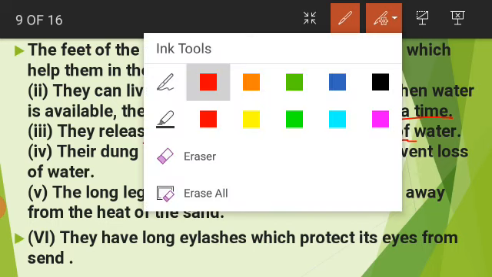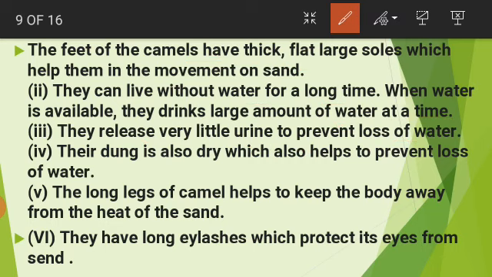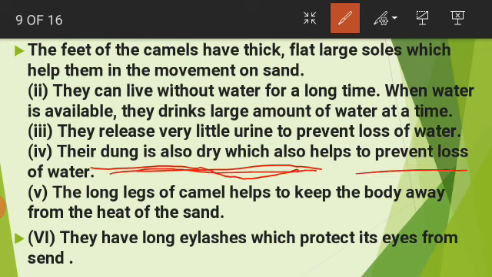The next one is they also discharge very dry dung, which helps to prevent loss of water in camels.